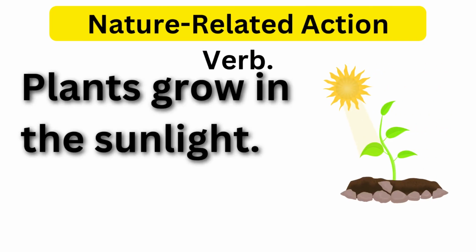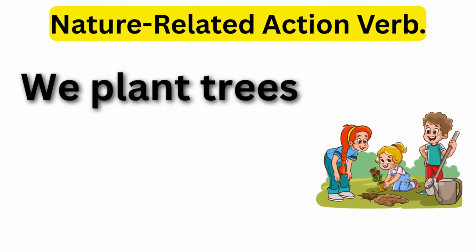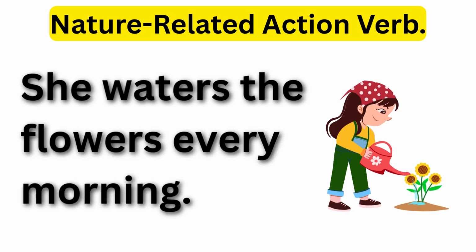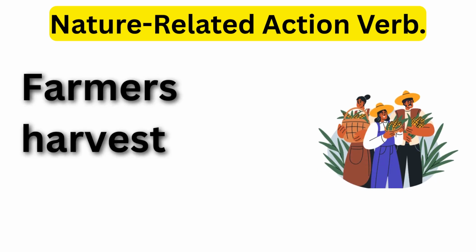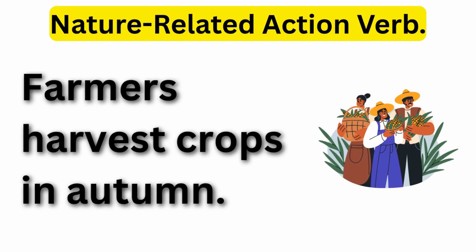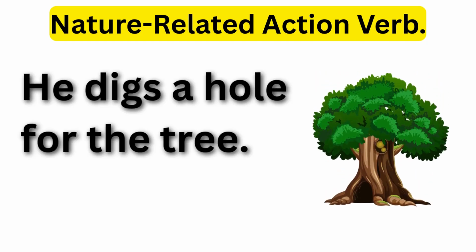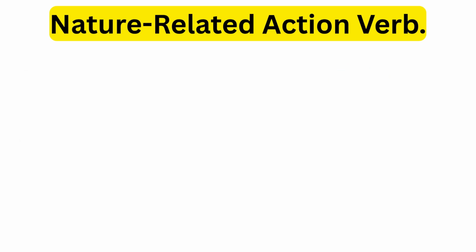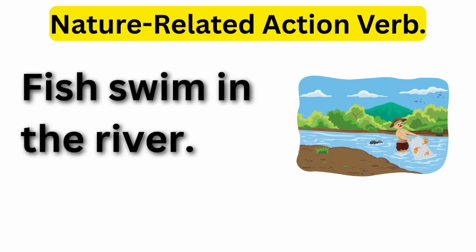Nature-related action verb. Plants grow in the sunlight. We plant trees in the garden. She waters the flowers every morning. Farmers harvest crops in autumn. He digs a hole for the tree. Monkeys climb trees quickly. Fish swim in the river.